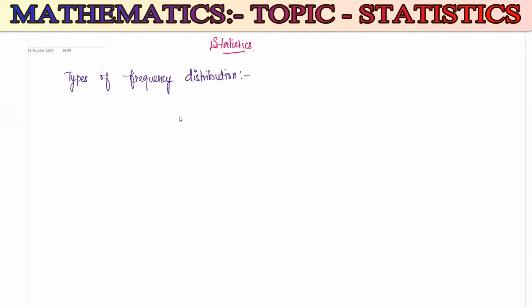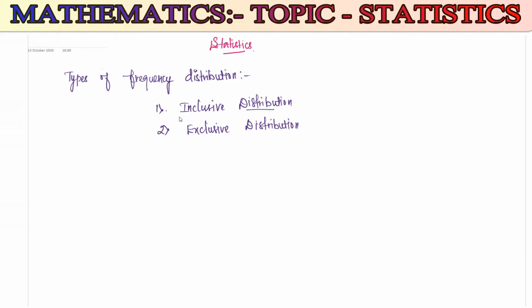In general, there are two types of frequency distribution: one is inclusive distribution, and the second one is exclusive distribution. Now we are going to discuss what is meant by inclusive distribution and what is meant by exclusive distribution.